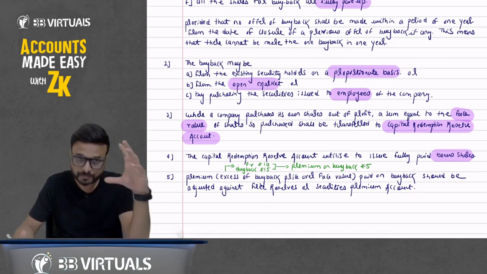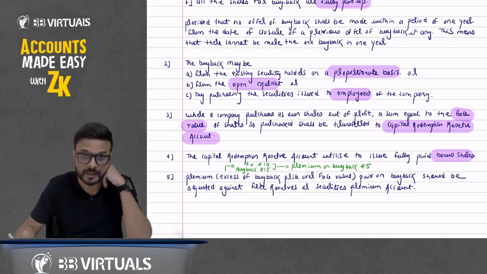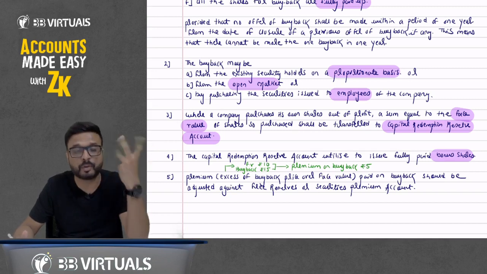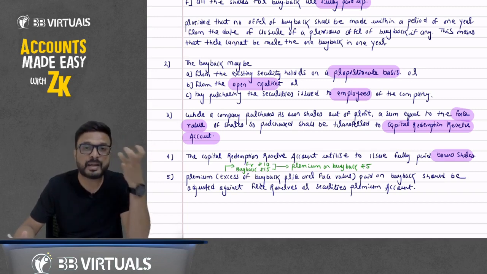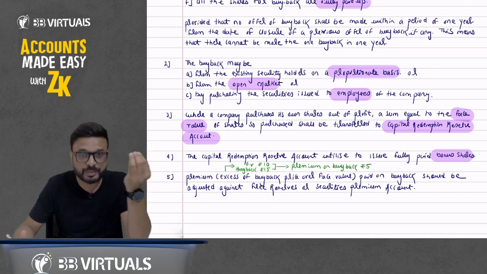Now understand this point. Suppose the face value is rupees 10 and I've paid you rupees 15, I've paid you 5 rupees more. So what is premium on buyback? That I've paid you extra amount. So that's premium on buyback, the extra amount that I've paid to you.